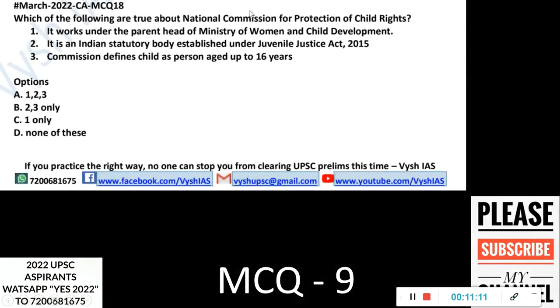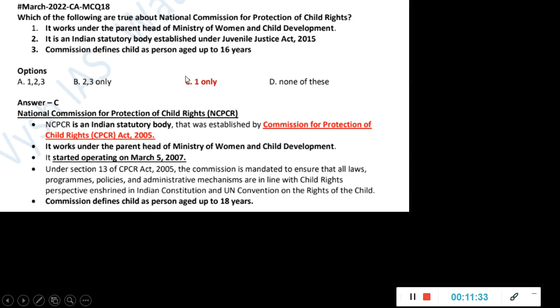Which of the following are true about the National Commission for Protection of Child Rights? 1. It works under the parent head of the Ministry of Women and Child Development. 2. It is an Indian statutory body established under the Juvenile Justice Act 2015. 3. The Commission defines a child as a person aged up to 16 years. So here again you have to know a little bit of detail about the rights and the acts related to children, and it's always in the news. So here it is one only. The first thing is the age: it is not 16, it is up to 18.